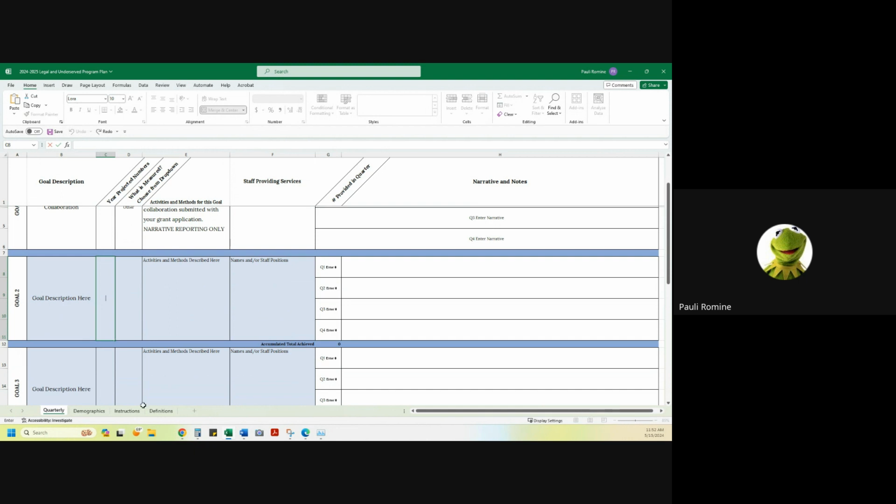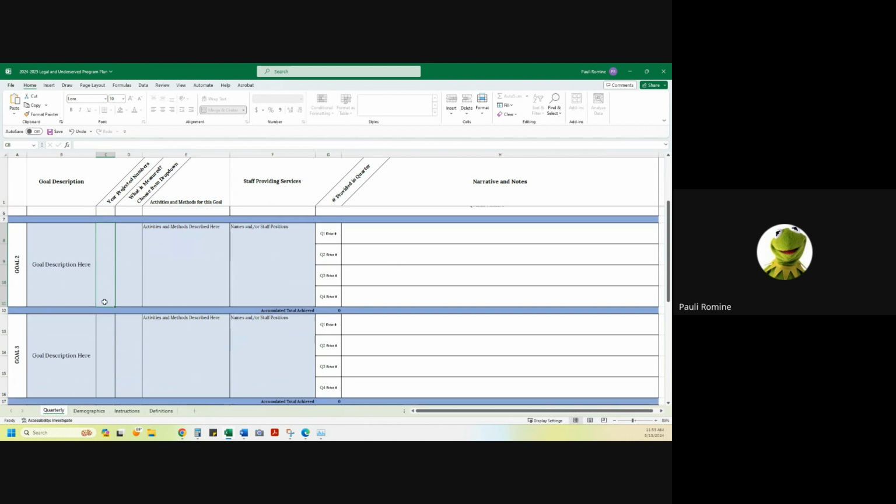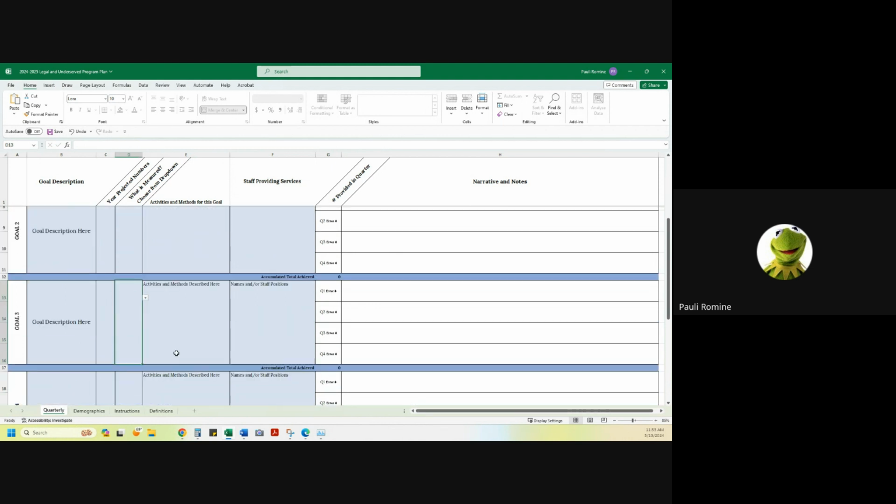So hopefully this feels familiar. You'll enter your projected number. You'll pick whether it is victim services or other. You'll describe your activities and methods. You'll put in the name and/or staff positions, again, that are state funded only. Make sure that you are projecting only the prorated amounts that will be served by your state-funded staff on state-funded time for state-funded activities.